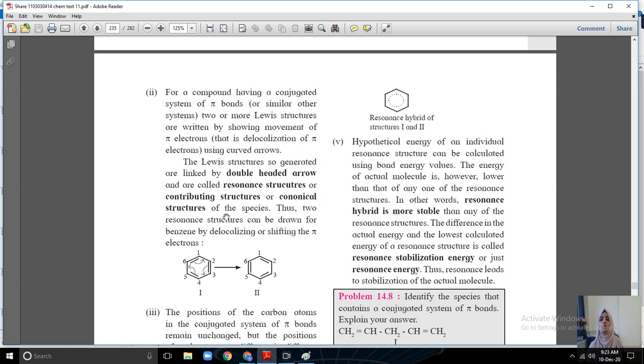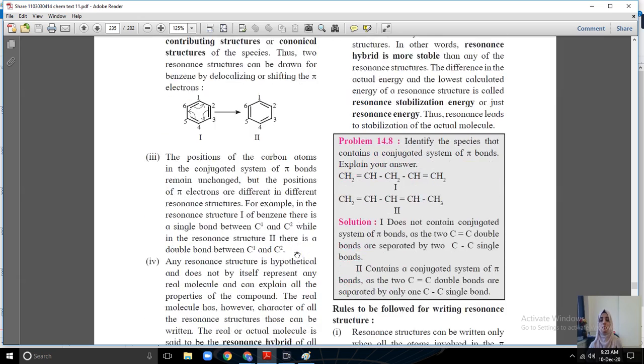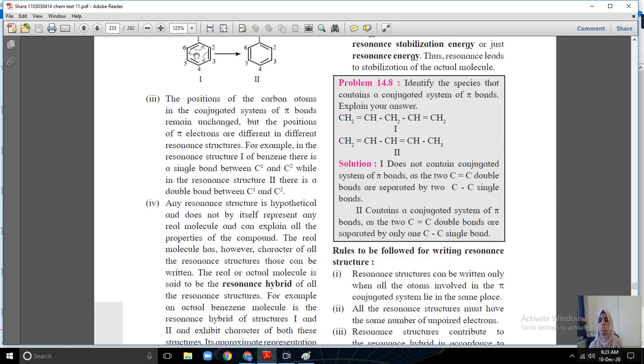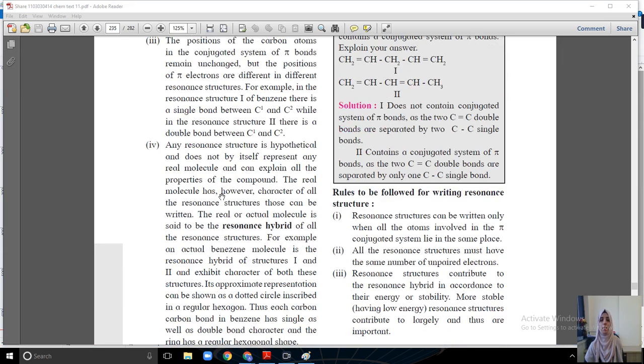Okay, canonical structures of this species. Two resonance structures can be drawn for benzene by delocalizing or shifting of pi electrons. Yes, this is the shifting of pi electrons. So this is one theory. Okay, if pi electrons are present, pi bonds are present, conjugated system is present, then resonance theory is applicable. Yes, okay.